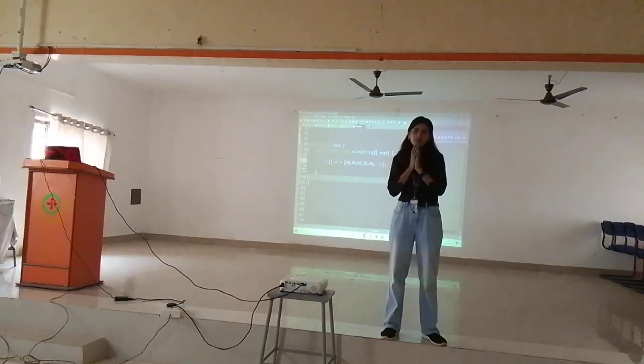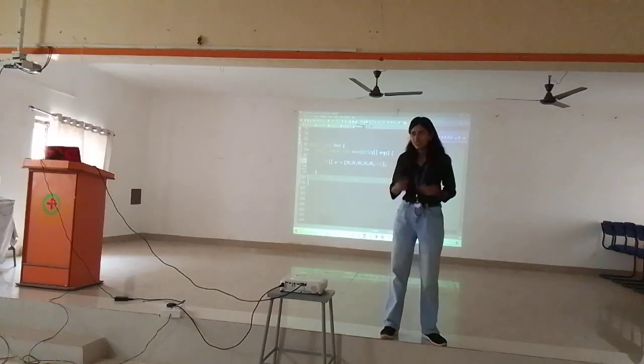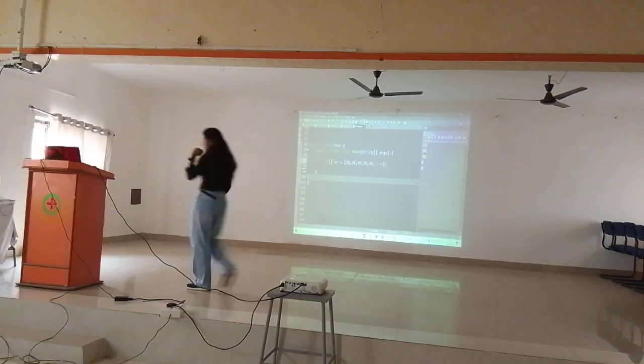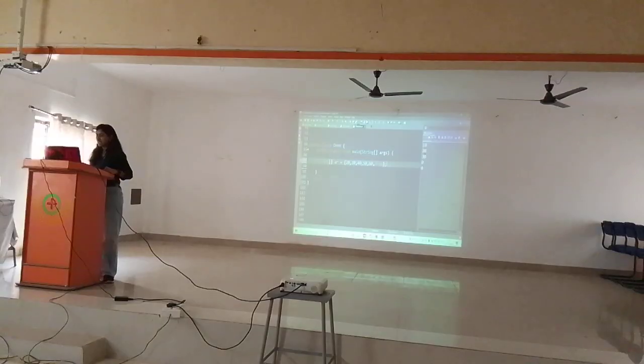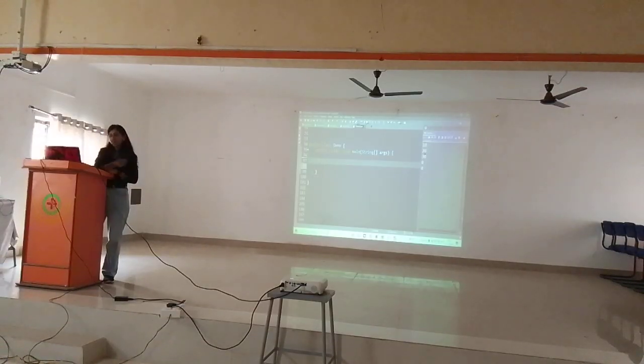What are the disadvantages? Homogeneous data only, I can't store heterogeneous. Shall I be able to store here? Yes. Array size is fixed. Shall I be able to store here? Yes. First we will go and create it. I don't want this array anymore, because in this world of data, the data structure is the most important concept, how we are manipulating and storing data. Collection is also a part of data structure only.